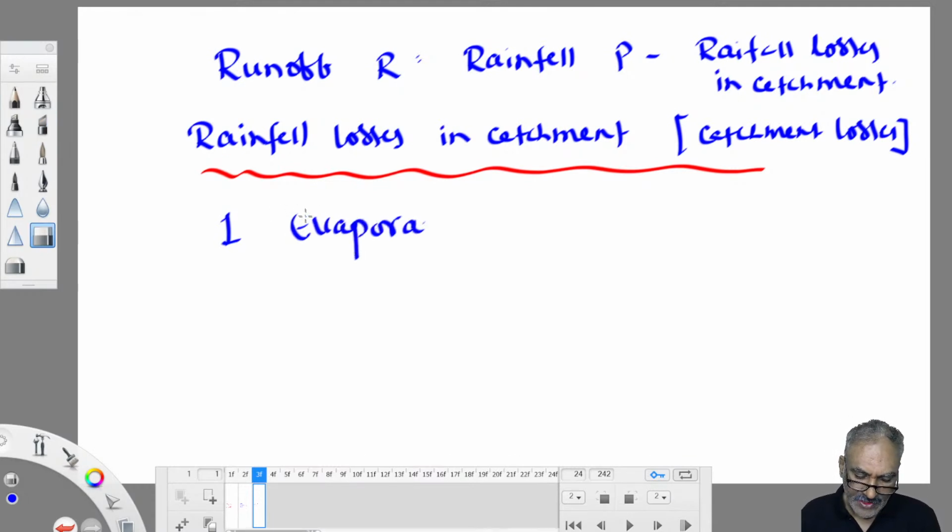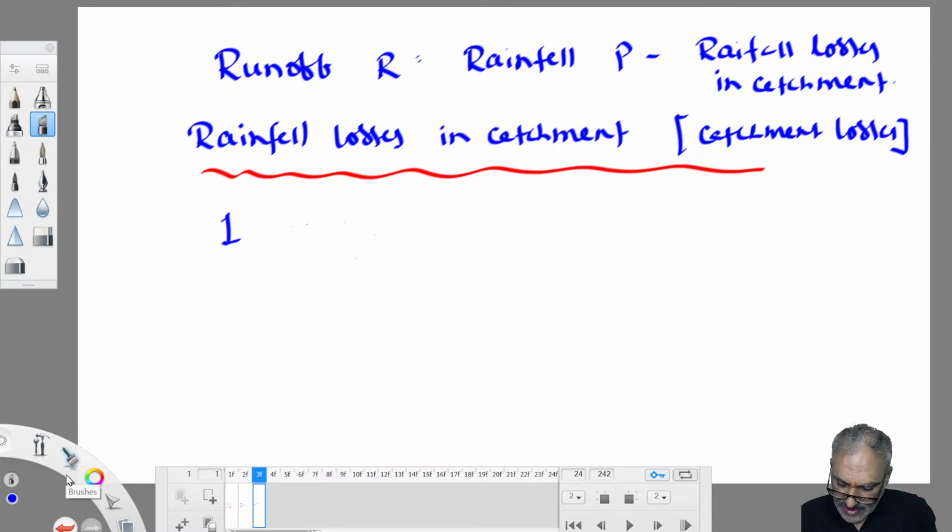Before evaporation, one small loss is there that is also taken into account. Most of the time we neglect it because it is so small compared to other losses. But at least you should know the idea of that one. The first one is interception loss.